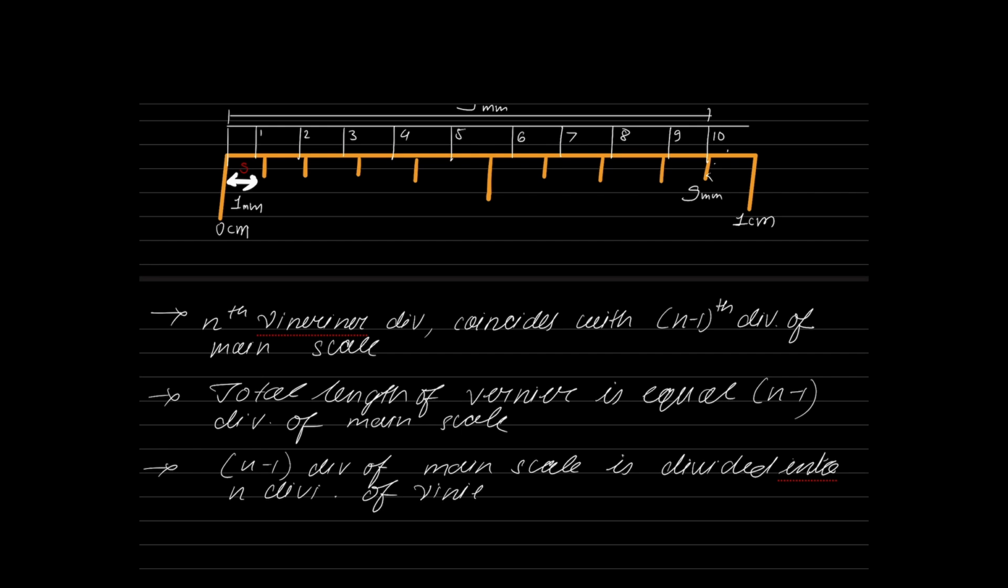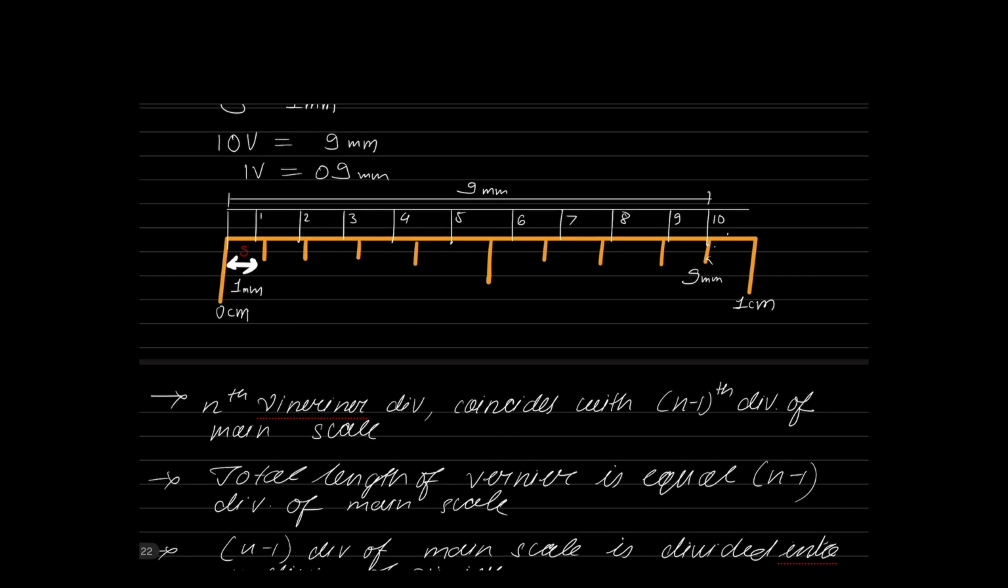NV is equal to (N minus 1) into S. Whatever I told you, I can show here. This is our main scale. This is 0 centimeter, this is 1 centimeter. What is the value of each division? Each division is 1 mm, S. Now this is divided into 10 parts. This is the vernier. This is the first vernier division, second, third, fourth, fifth, sixth, seventh, 8, 9, 10. The 10th vernier division is coinciding exactly with the 9th division of main scale. The smallest division on the main scale is S, and the smallest division on the vernier we'll take as V. This is how the direct vernier goes.